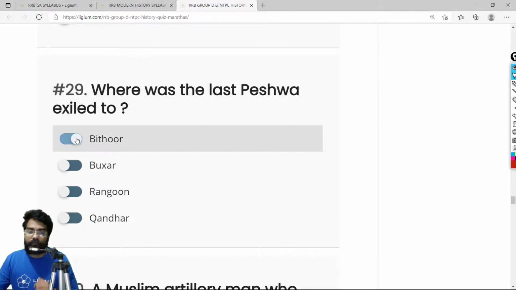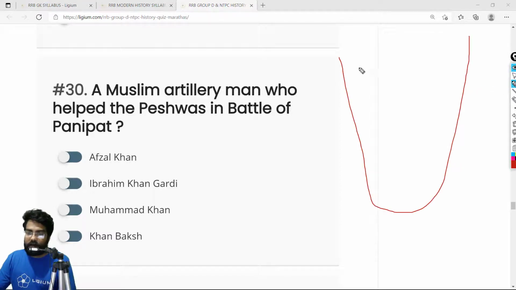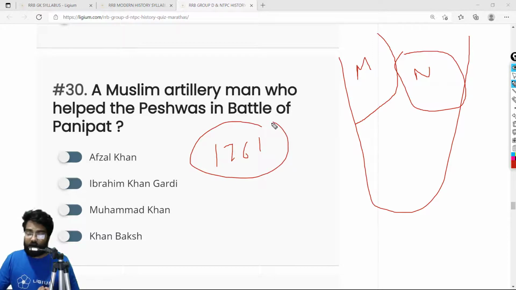The Muslim artilleryman who helped the Peshwas in the Battle of Panipat. Remember this. This is the Indian subcontinent, and here we have the Marathas, and here we had the Nizams. Before the Battle of Panipat in 1761, there was a Battle of Udgir between the Marathas and the Nizams. The Nizams were defeated, and they had an artillery guy.